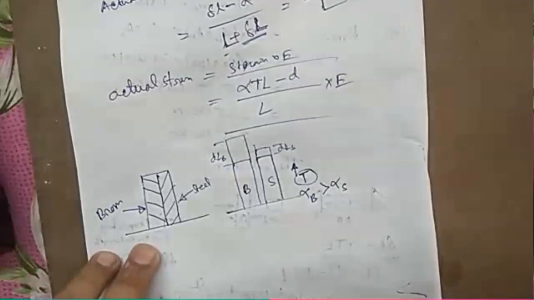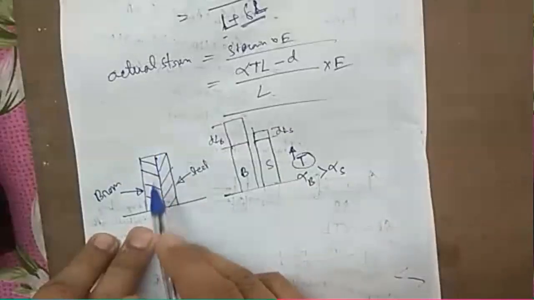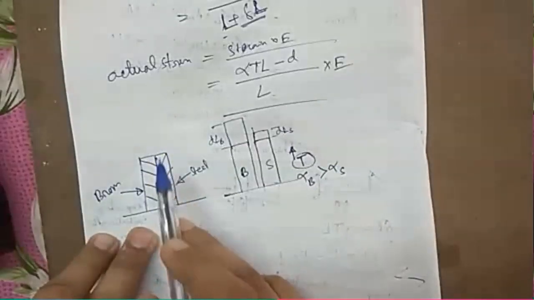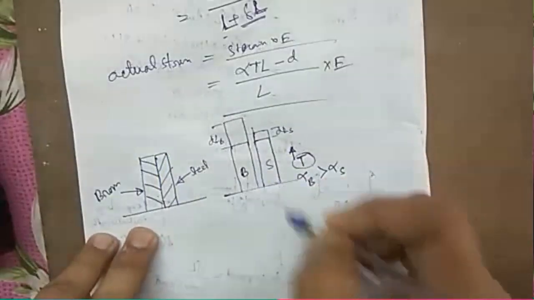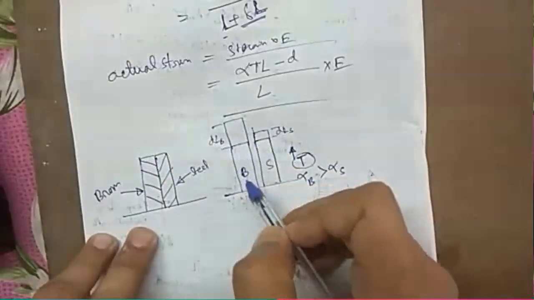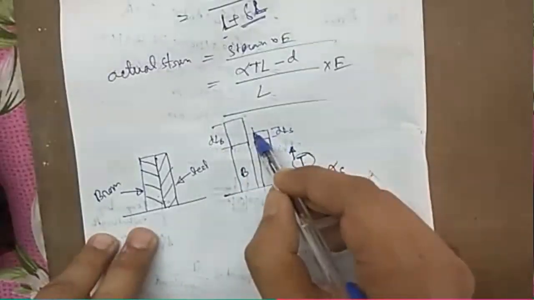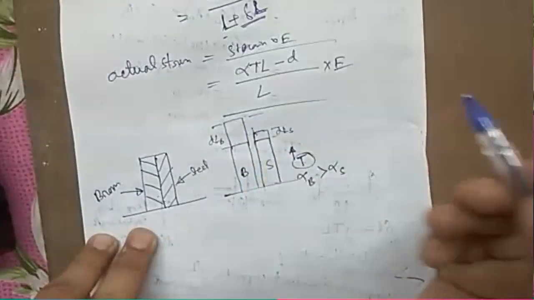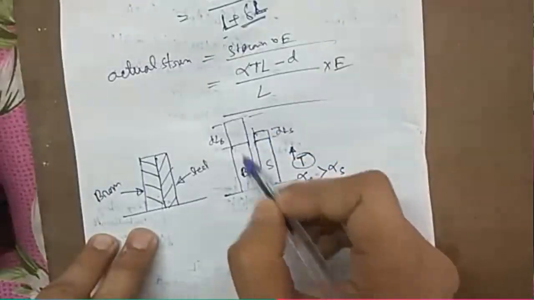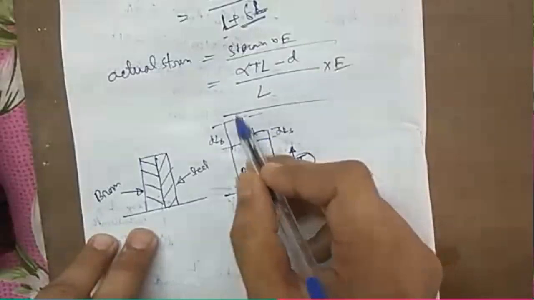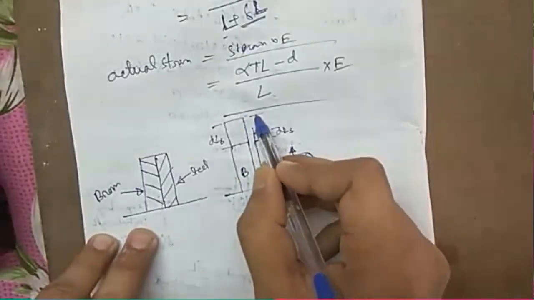So in this case, their length will be increased by the same amount, and as a result this brass will try to pull this steel bar from here to here, because brass is getting increased from here to here. This will also try to increase the length of the steel from here to here.